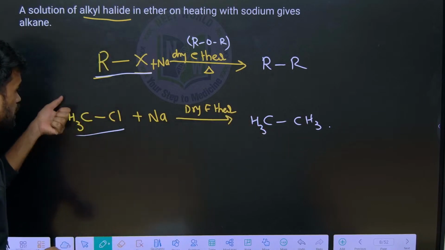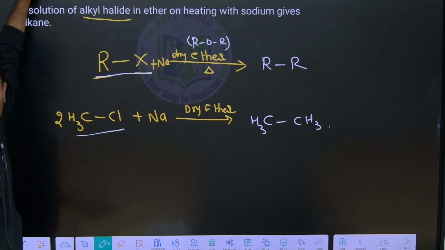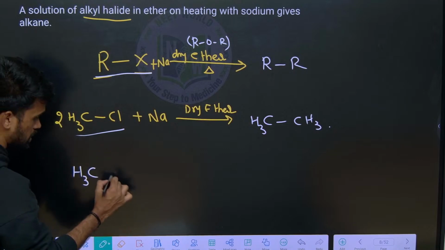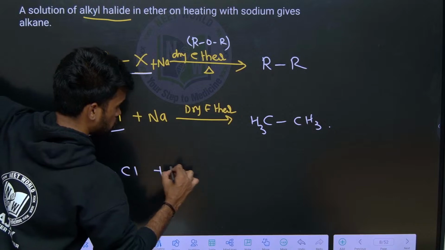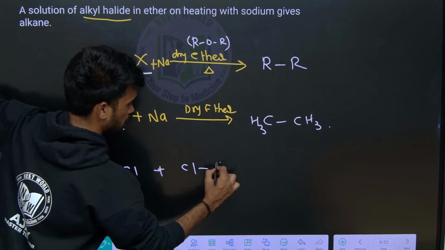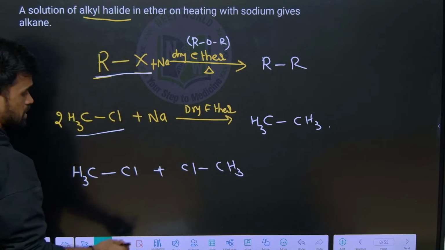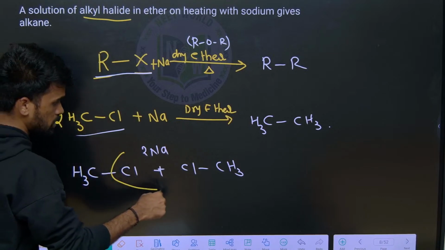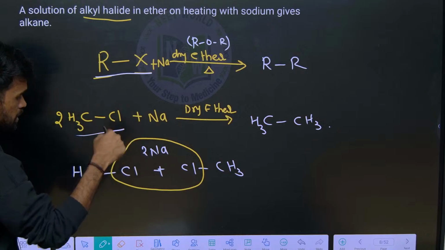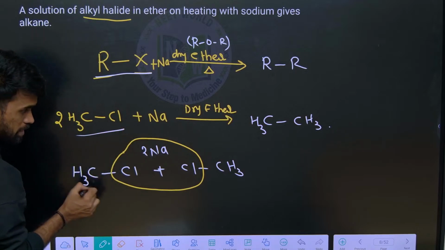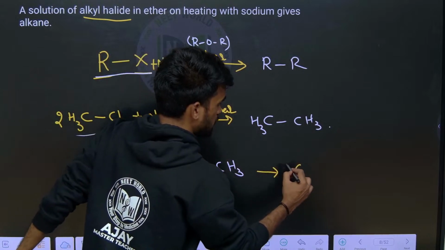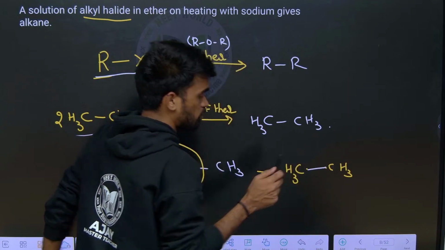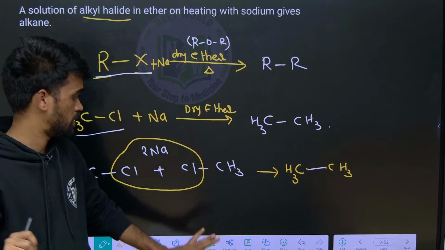When we are taking 2 moles, this is nothing but a coupling reaction, we can say Wurtz coupling reaction. See, CH3 coupling is taking place now. CH3Cl, this is 1 mole, and 1 more mole I am writing like this. When we are treating with sodium, just remove the chlorine. Here we get a methyl radical, here also a methyl radical, so methyl radical plus methyl radical. When you make a bond here, it becomes ethane. Like this you need to understand. I hope it is clear.